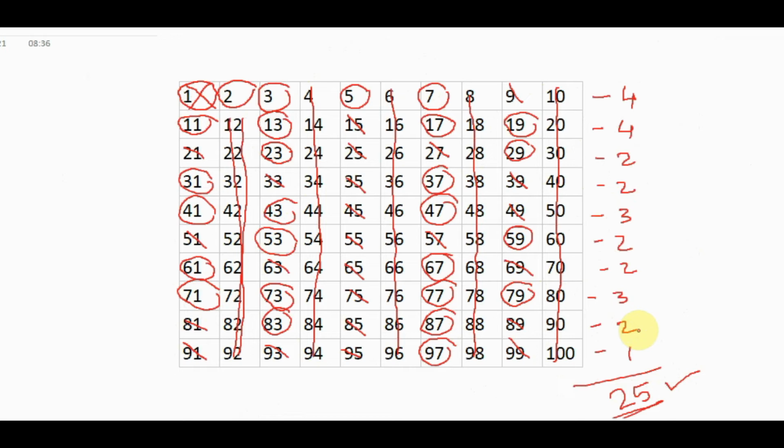Next we are going to study the factors. What is a factor? Let us discuss factors, taking 12. A factor is a number that, when multiplied with another, produces a given number.